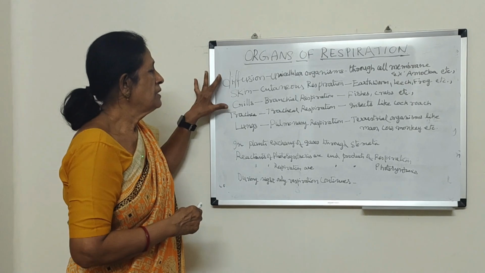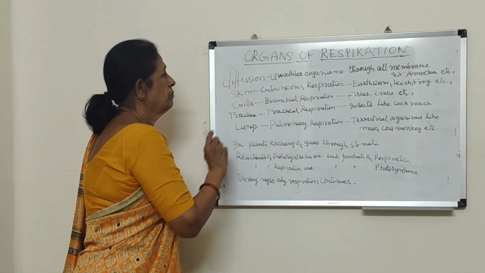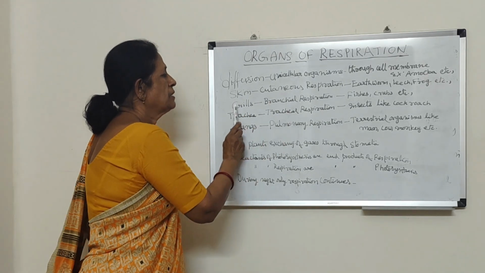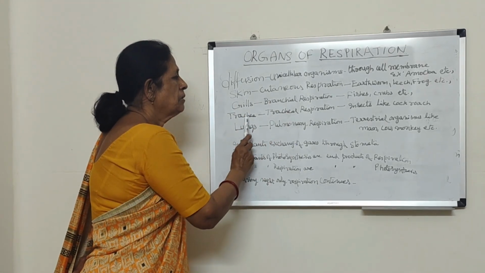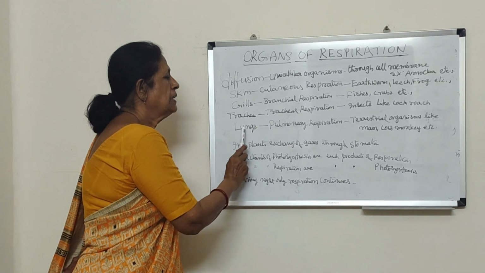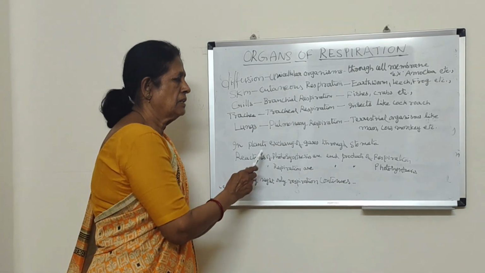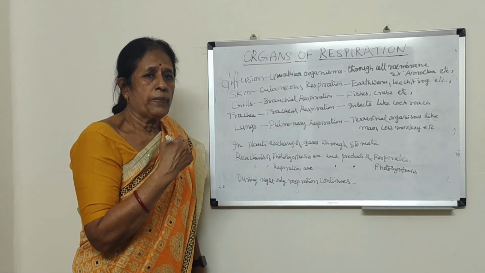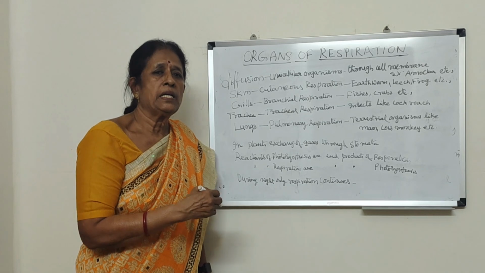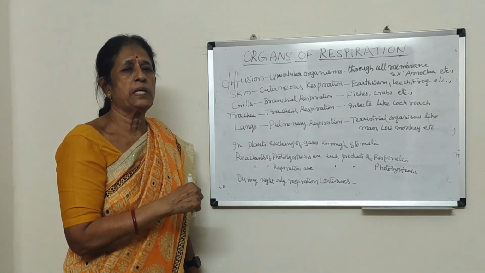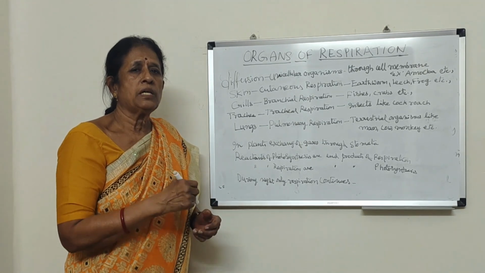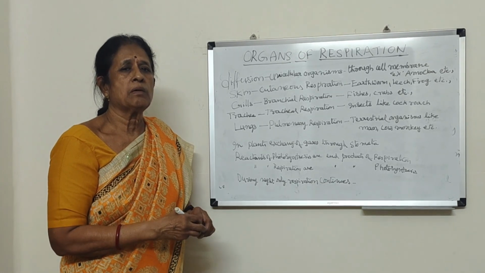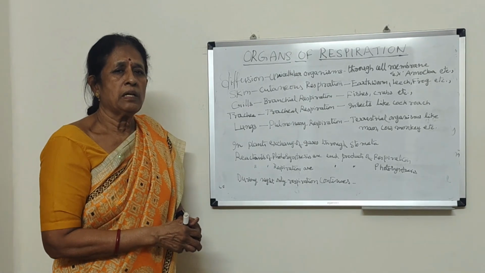In this way we can simply see diffusion through the cell membrane, cutaneous respiration through skin, branchial respiration through gills, tracheal respiration through trachea, and pulmonary respiration, that is, lungs, as the respiratory organs. In the next class we shall see how air containing oxygen enters the human respiratory system, and where exactly the exchange of gases takes place. What are all the organs involved in the process of respiration, we shall see in the next class.